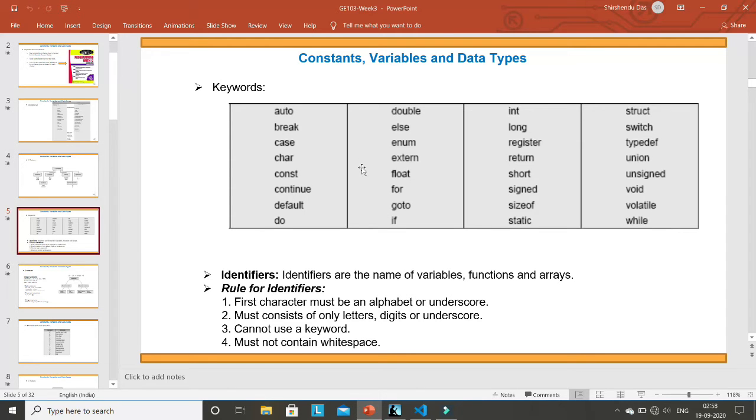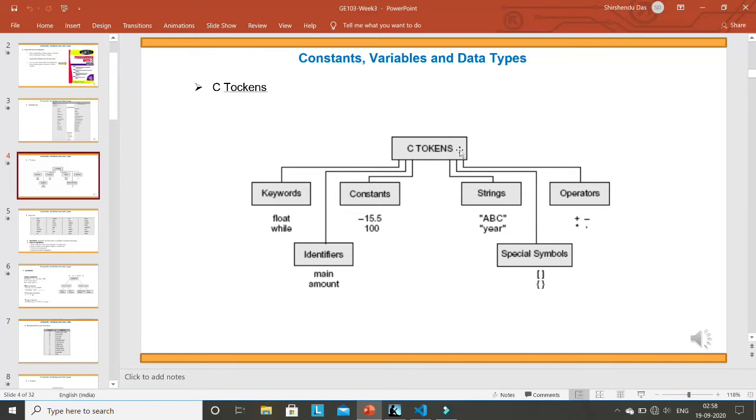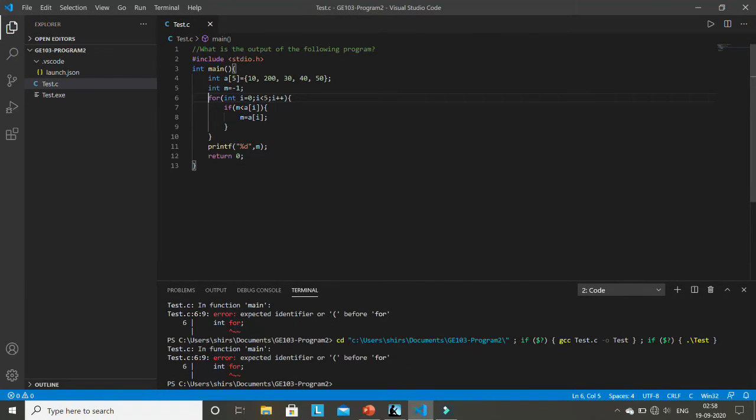That is called a keyword. Now next, if you go to this side, what are the other tokens? First is keyword, second is called identifier. So what is an identifier? An identifier is actually a name used by the programmer. Suppose you are writing a program, so you are the programmer, so the name given by you in the program is called an identifier. What names can you give in the program? Right now we are only giving names of variables, right? A is a variable. It's an array type variable, but it's a variable. M is also a variable. So we are giving the names A, M, I. These are the names given by us.